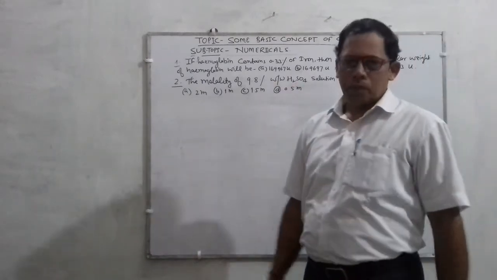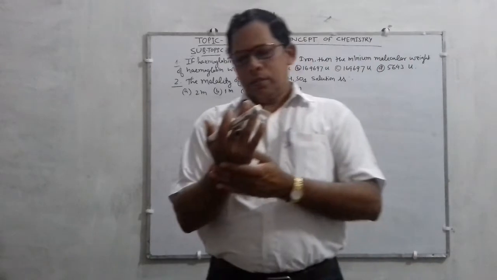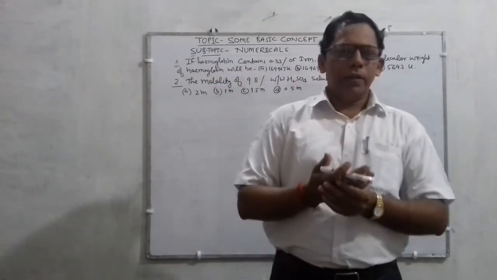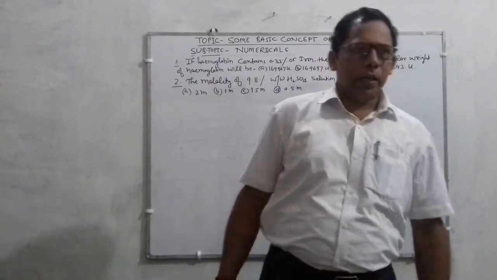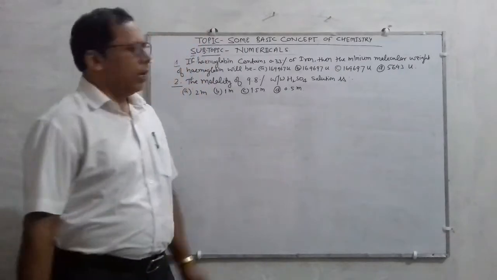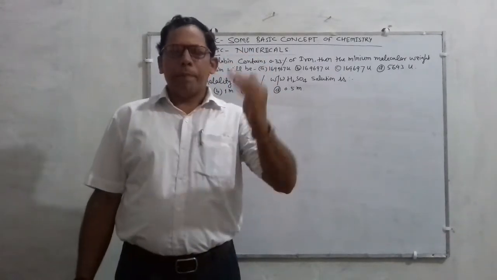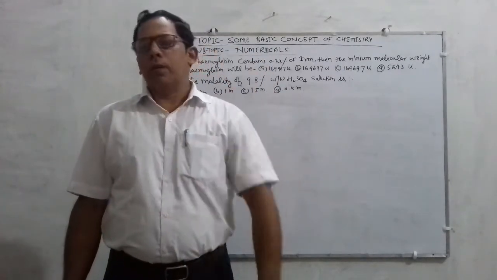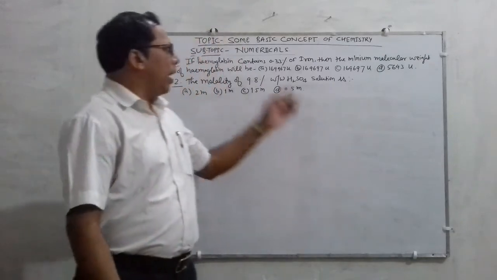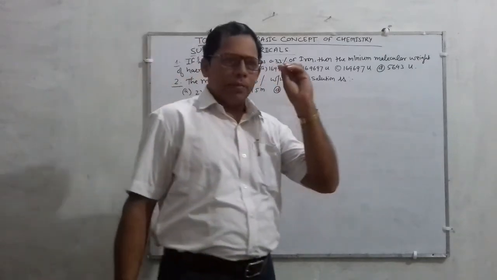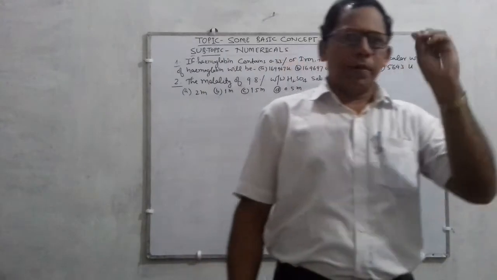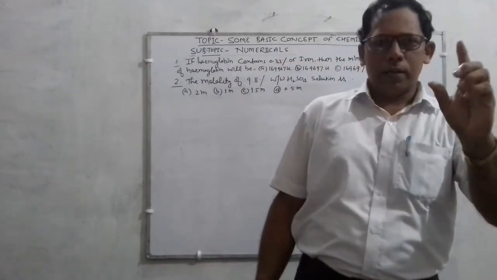So listen, from your previous knowledge, I hope you know that hemoglobin is a complex or coordination compound, and one of its important constituents is iron.